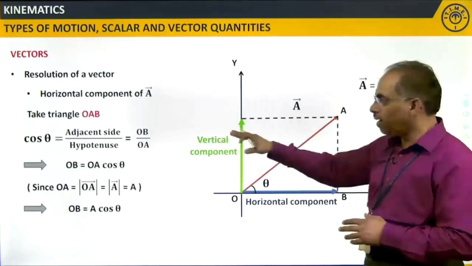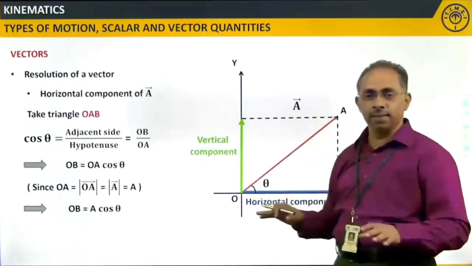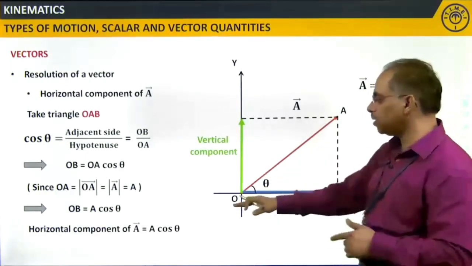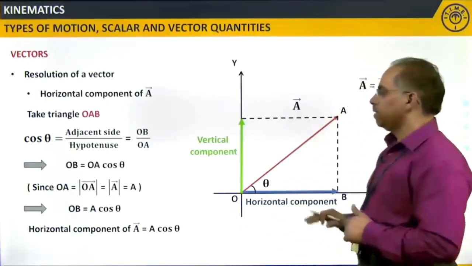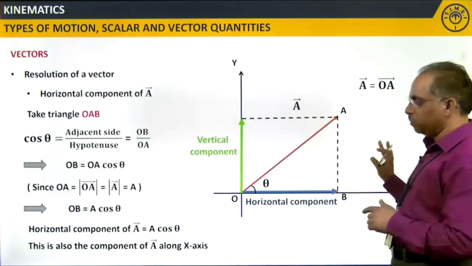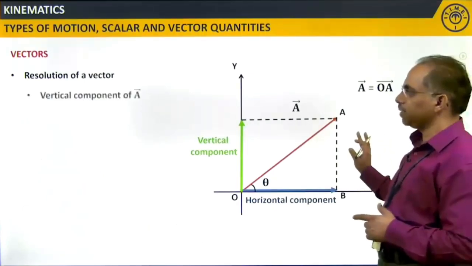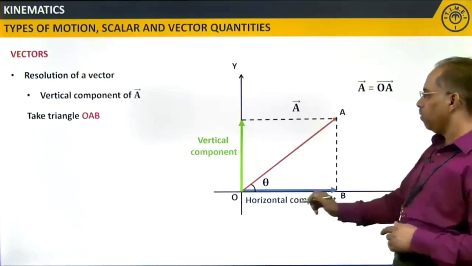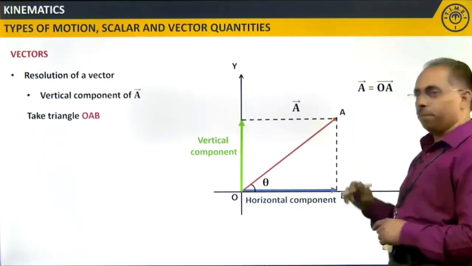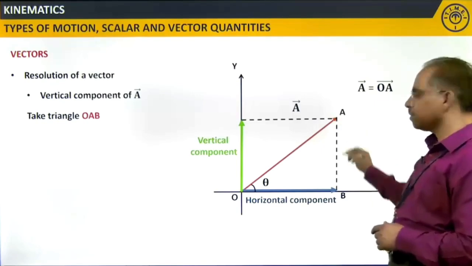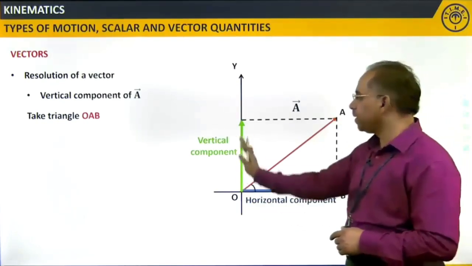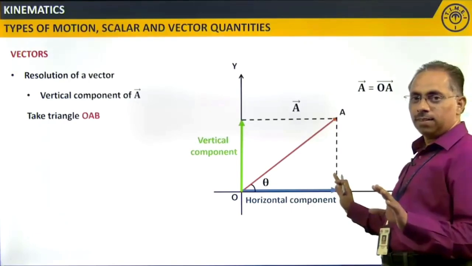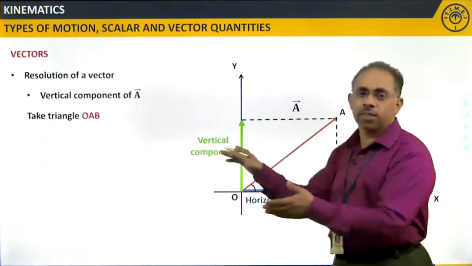Clear? So, that is the horizontal component, how to take that one, that is clear, na? So, now we will go on with the other component. Horizontal component is A cos theta. Fine. Once we get the horizontal component, which is the component along the x axis, let us try to get the vertical component, along the y axis. In triangle OAB, this is the vertical direction here. That means whatever the vertical component is, this will be equal to the length AB. Clear now?